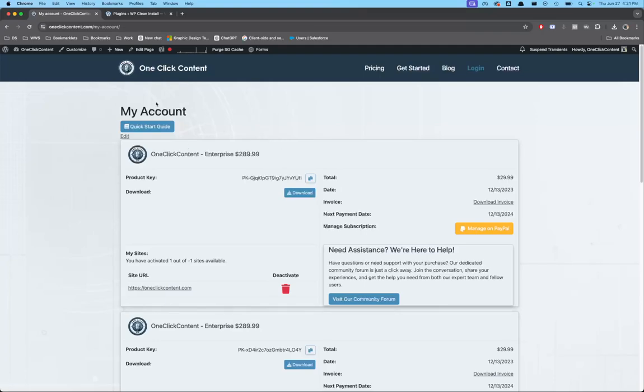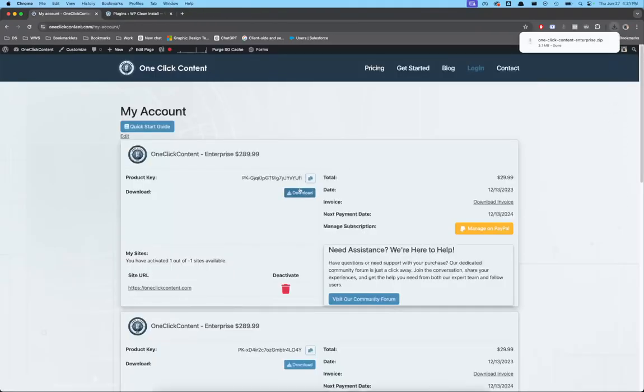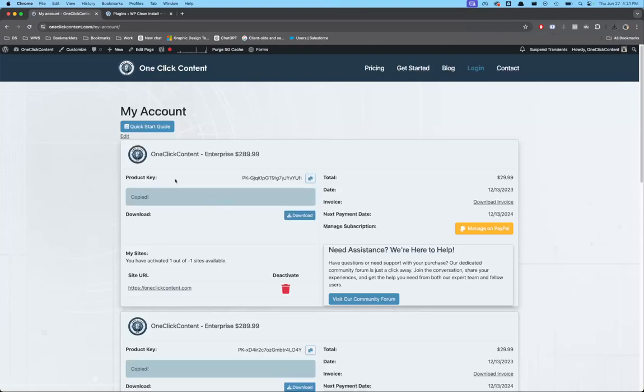So once you purchase, it brings you to your My Account screen. You can grab your product key, download the file itself, deactivate or reactivate sites, manage your payment, and download your invoice. You can do everything from the My Account screen. The main thing we need is the file itself, which we have there, and then we're also going to need this product key, which we have there.